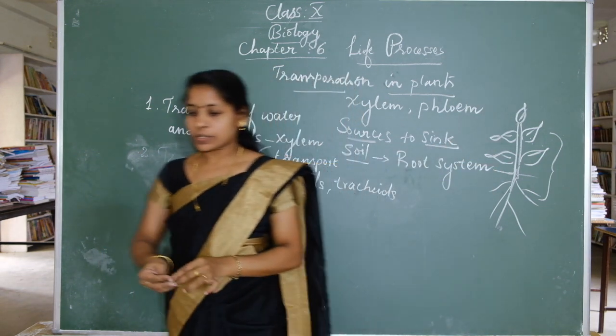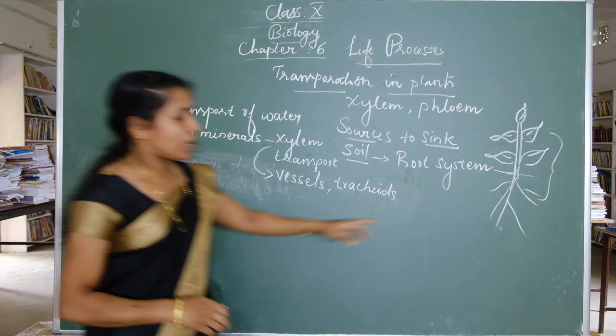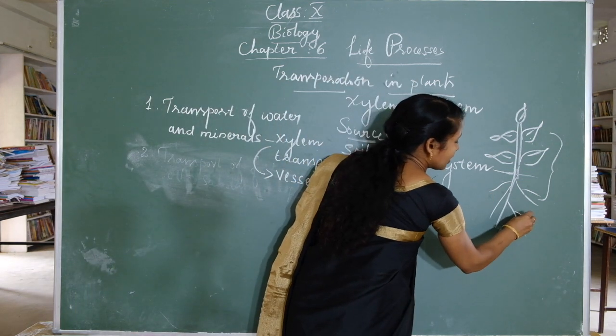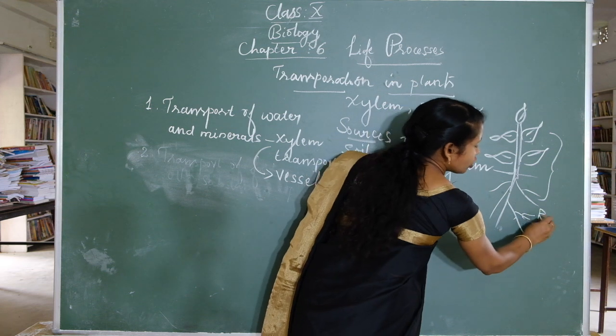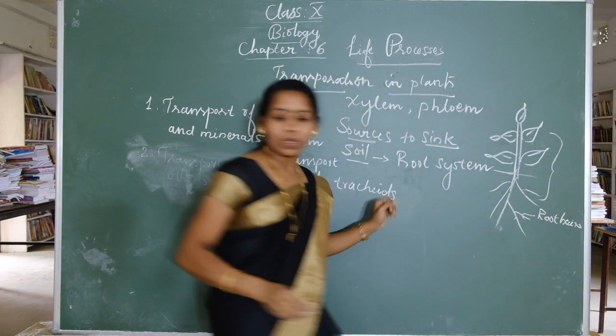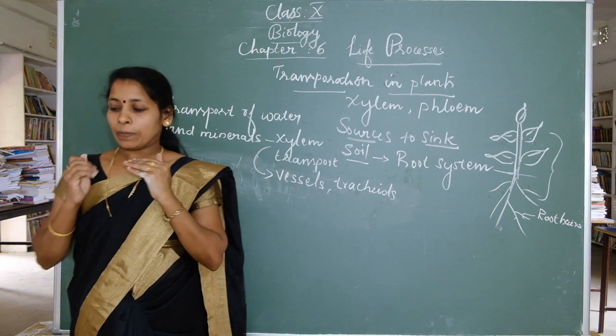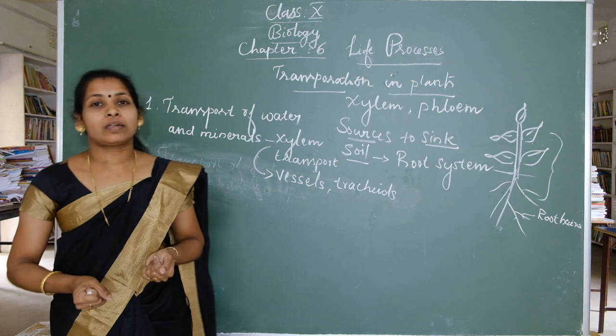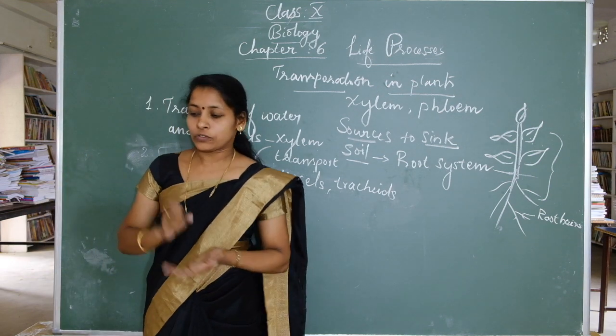Okay, the roots of the plants have hair-like structures. What is that hair-like structure called? Root hairs. The roots of a plant have root hairs which absorb water and minerals from the soil.